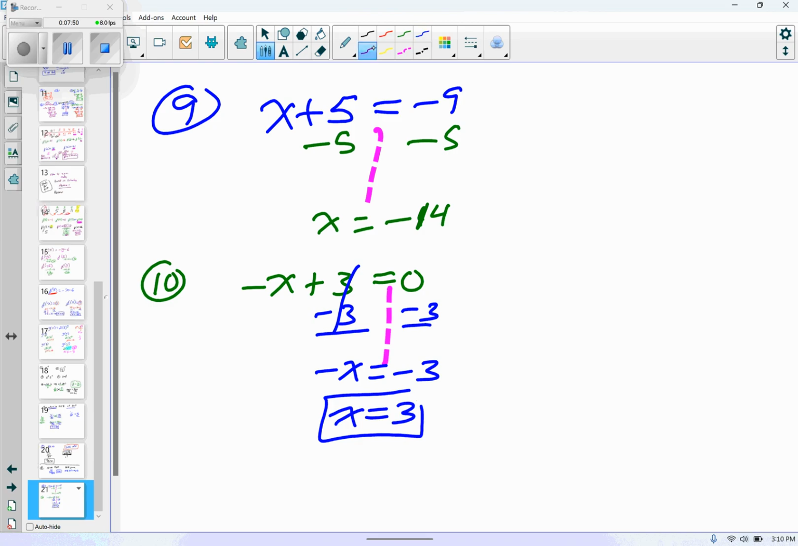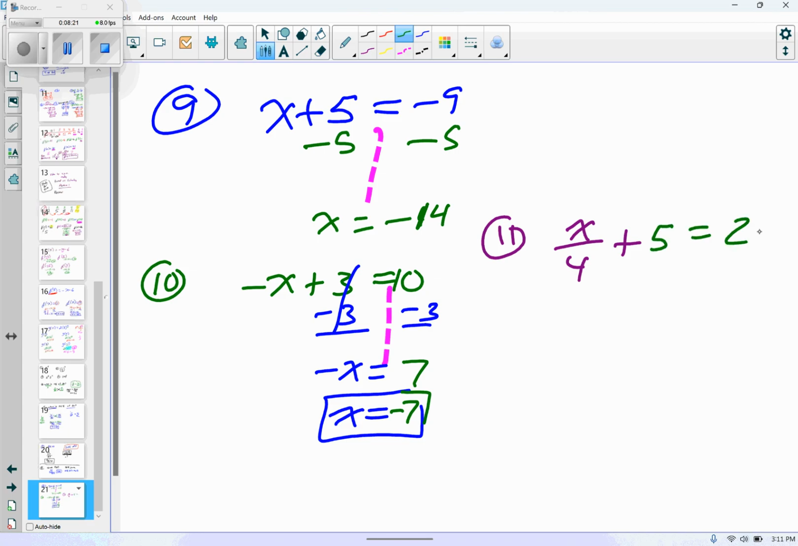And then number 11. Wait, what? Where you at? It's 10, not 0. Is it? Yeah. Well, thank you. So 10 minus 3 is 7. And then I don't want to have a negative on the letter, so I get a negative 7. Thank you for helping me out.